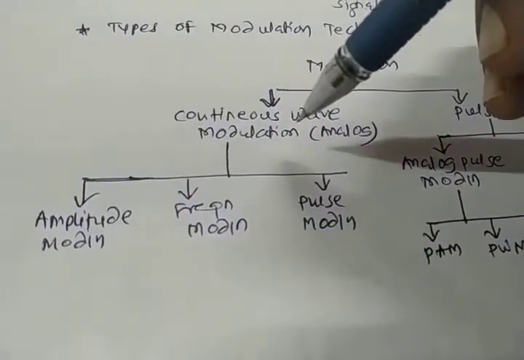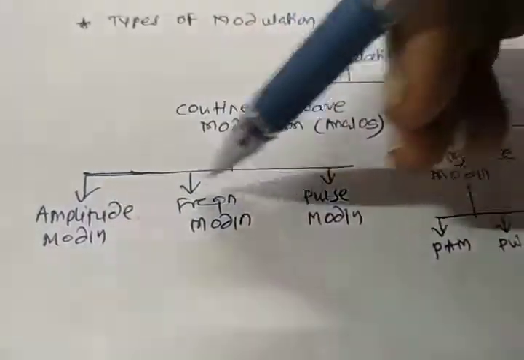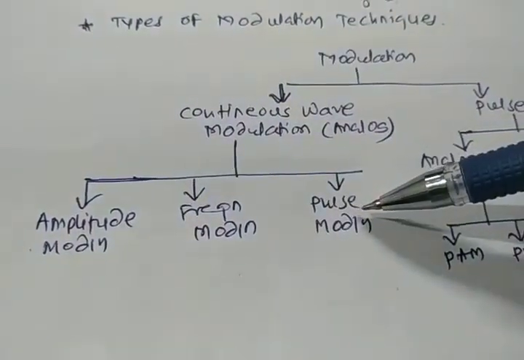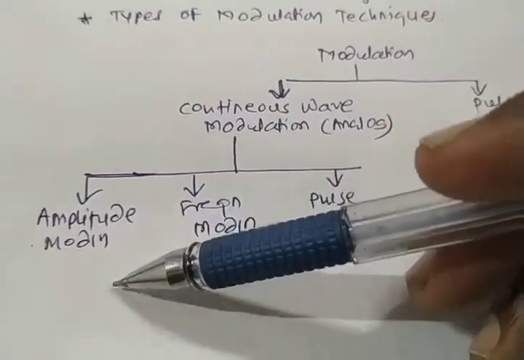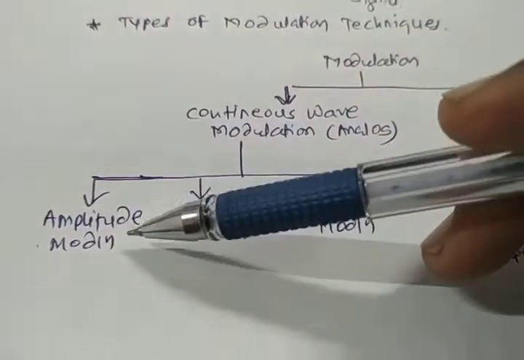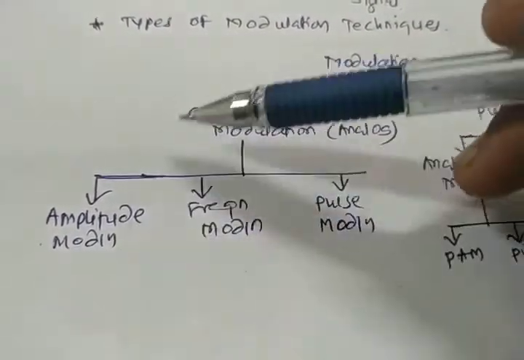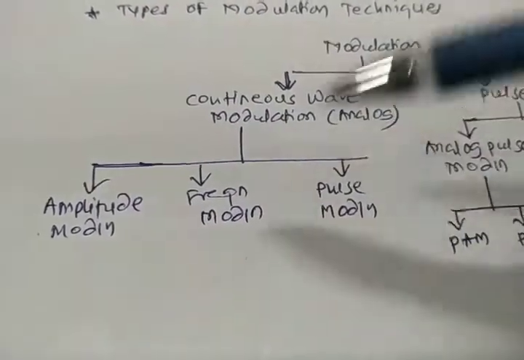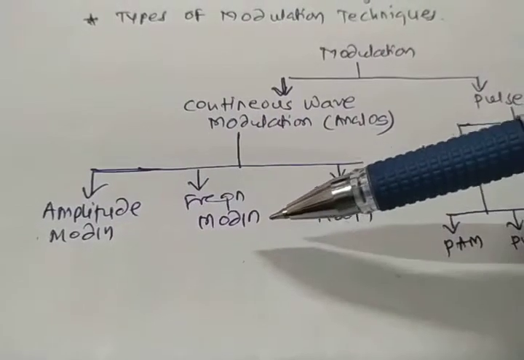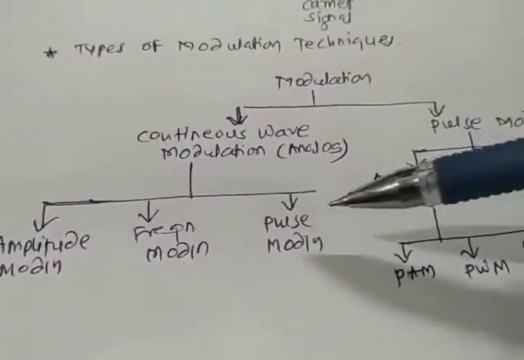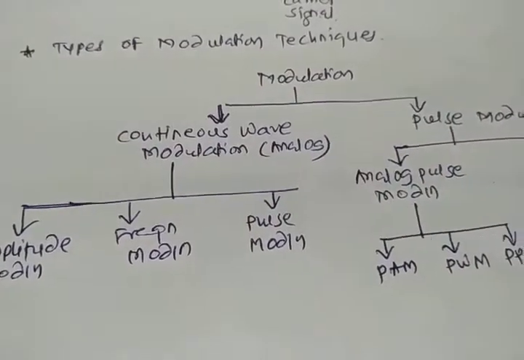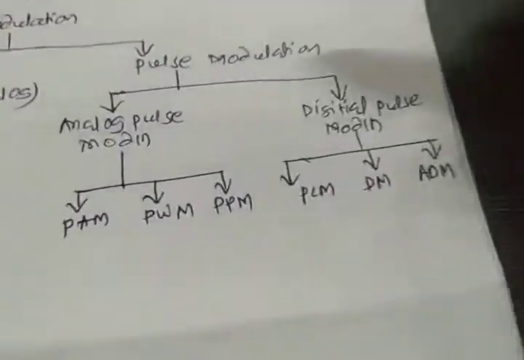Continuous wave modulation is again divided into three types: amplitude modulation, frequency modulation and phase modulation. In amplitude modulation, the amplitude of the carrier varies with the original signal. In frequency modulation, the frequency varies with respect to the original signal, and in phase modulation, the phase of the signal changes with respect to our original signal.